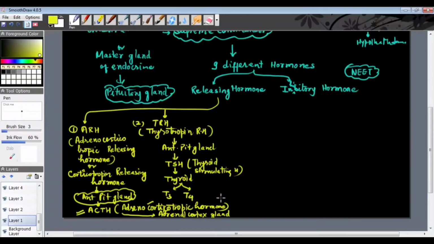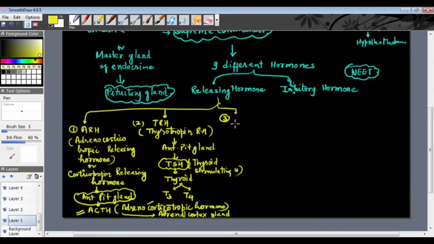That's why you might have seen that if a person is suffering from hyperthyroidism or hypothyroidism, testing of the TSH is also always carried out in the blood, to check whether the TSH from the pituitary is normal or not. Because if TSH is low, then definitely the T3 and T4 secretion from the thyroid will also be low. And if TSH is more, then definitely the T3 and T4 secretion will be more. So all this is under the influence of the hypothalamus. This is the second hormone.